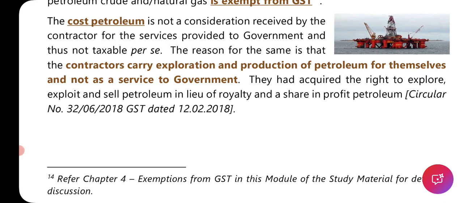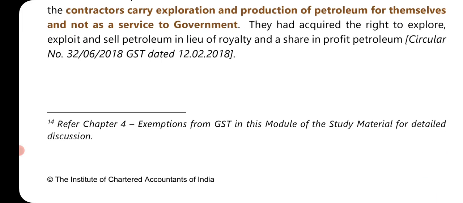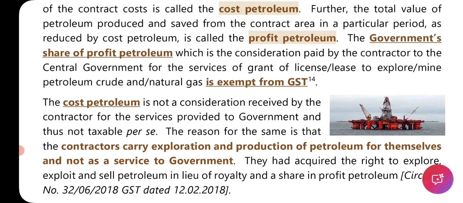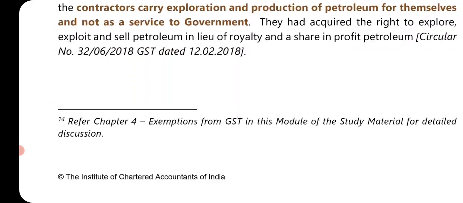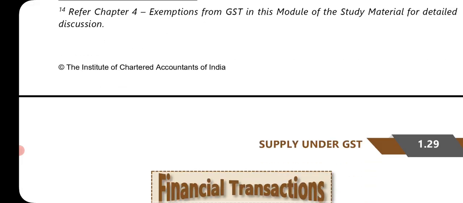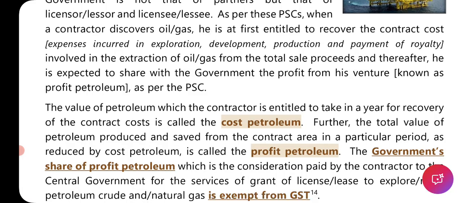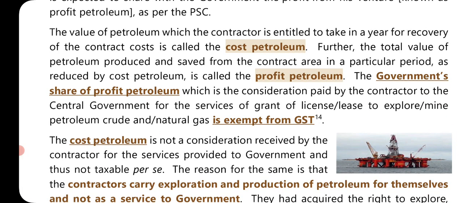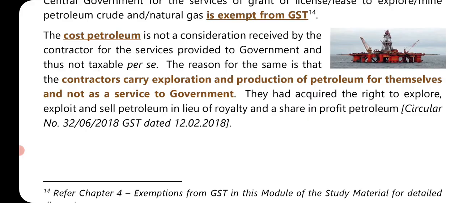Okay. So again, they have given a reference of Circular number 32 of 2018. Okay. Refer Chapter 4, Exemption from GST, in this module of the study material for detailed discussion. Okay, so exempt from GST. So whatever is exempt from GST, it is part of Chapter 4. Okay, we will study there. So here the basic concept is that cost petroleum is the recovery of the expenses incurred, so it is not taxable, and profit petroleum is again exempt from GST.